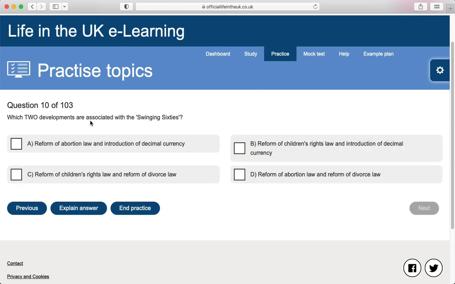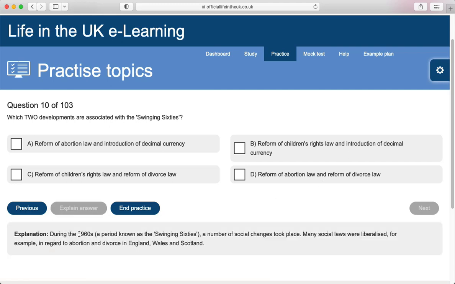Which two developments are associated with the swinging 60s? Reform of abortion law and introduction of decimal currency. Reform of children's rights law and introduction of decimal currency. Reform of children's rights law and reform of divorce law. Reform of abortion law and reform of divorce law.